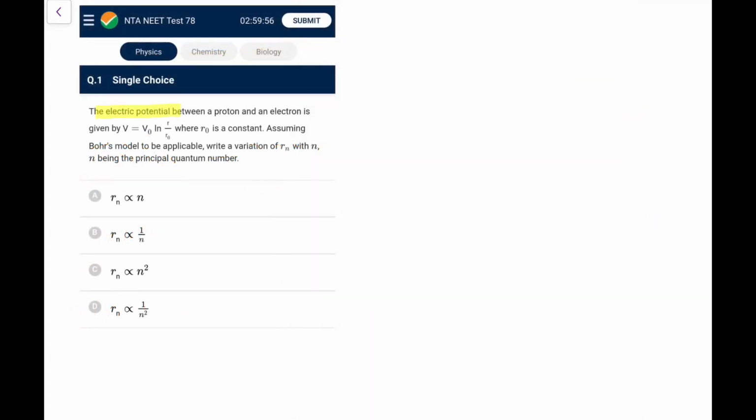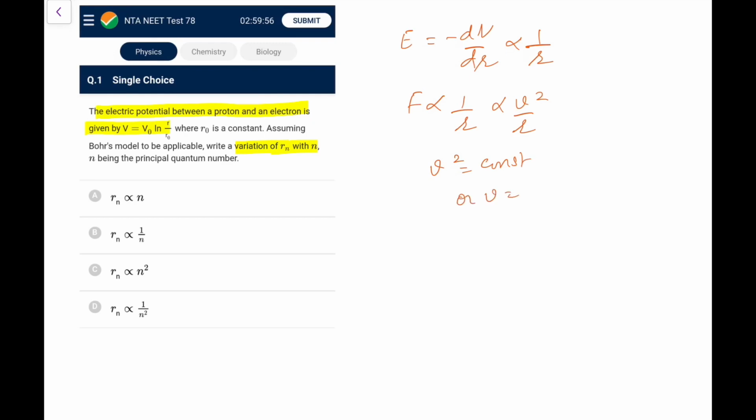Now the first question. The electric potential between a proton and electron is given by V is V naught ln R by R naught, where R naught is a constant. Assuming Bohr's model to be applicable, write the variation of Rn with n. Because we have this potential, the field, that is minus dV by dr, is going to be proportional to 1 by R, because the derivative of log R is 1 by R. That means the force QE is also proportional to 1 by R, and that is mv square by R. So that should be proportional to V square, which implies V square is constant, or you can say V is constant. And the Bohr model says mvr is equal to nh by 2 pi. So since V is constant, R is proportional to n. So I'll go for option A.